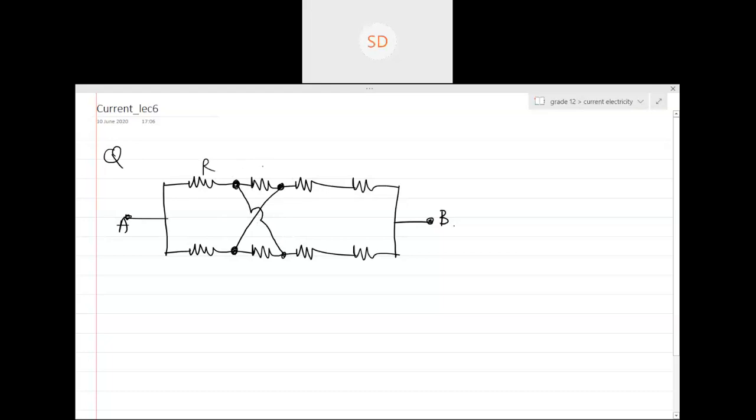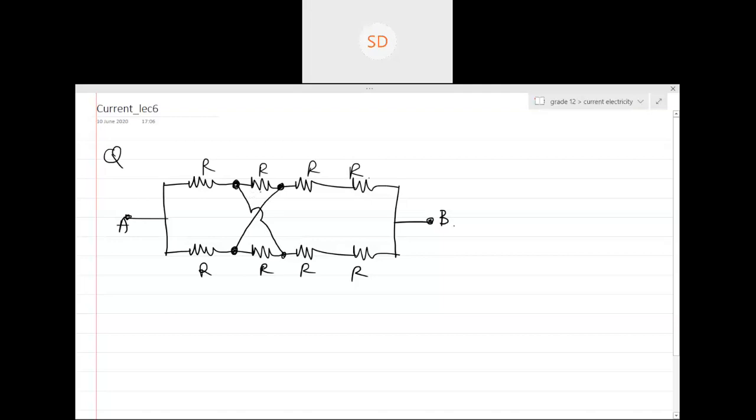Every resistance is R. If these two wires had not been connected, this circuit would have been easy: 4R, 4R, R plus R, 4R, 4R in parallel. So the answer would be 2R. But when we connect these wires, it becomes a problem for the SS method. So apply SS.